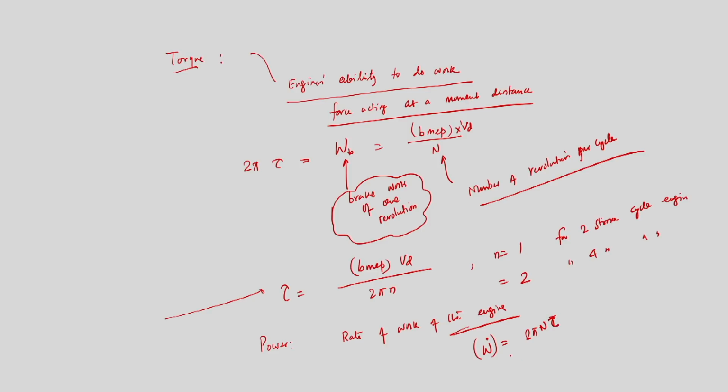So, W dot is equal to 2 pi N tau, the rate of work of the engine, that is the power. So, from there I can calculate what the power output from the engine will be.